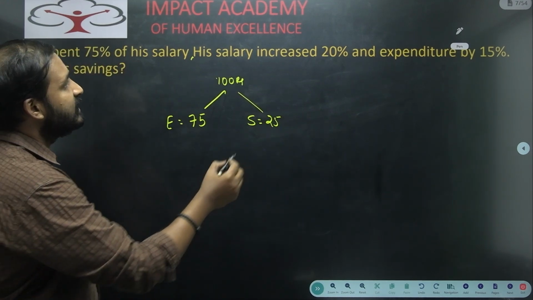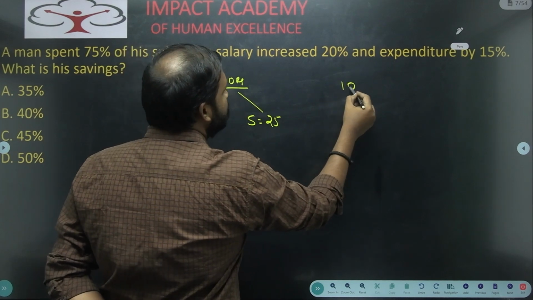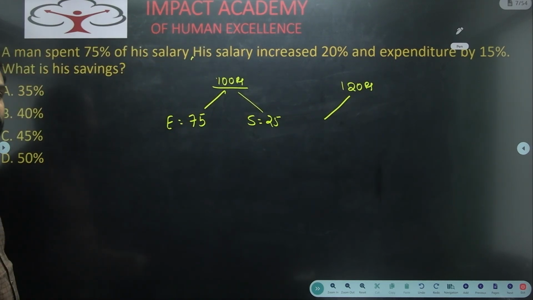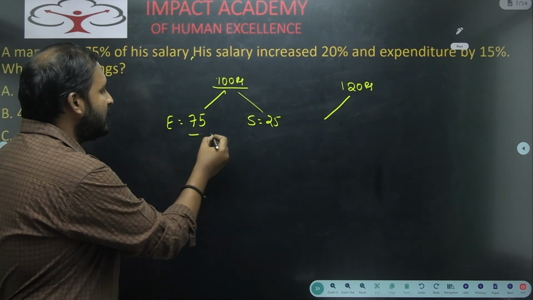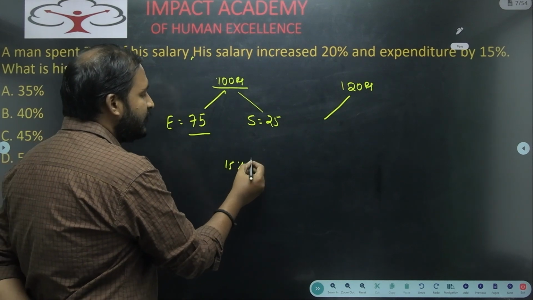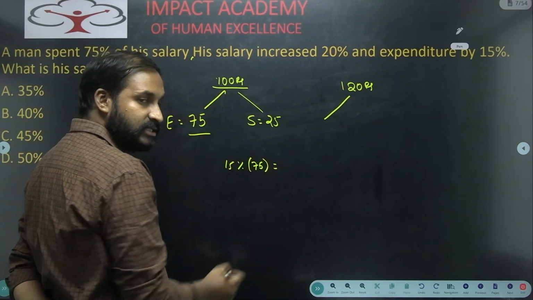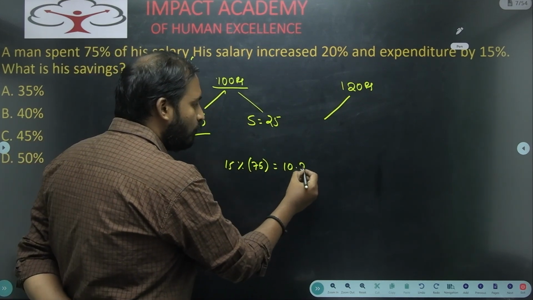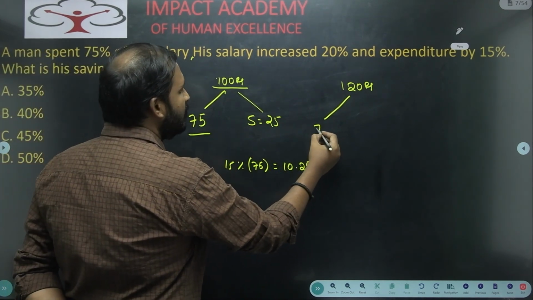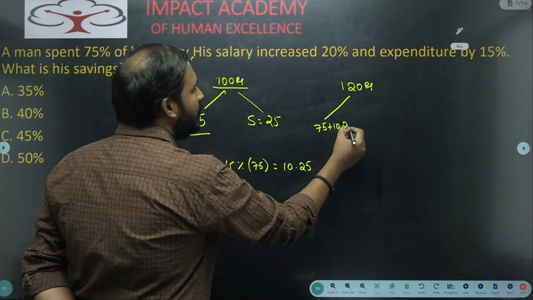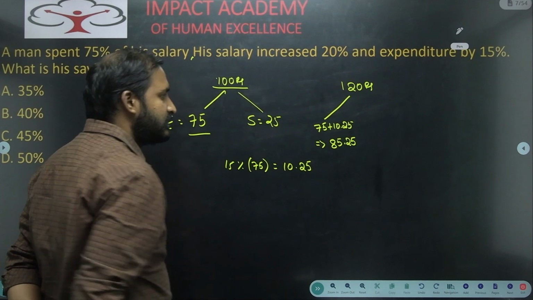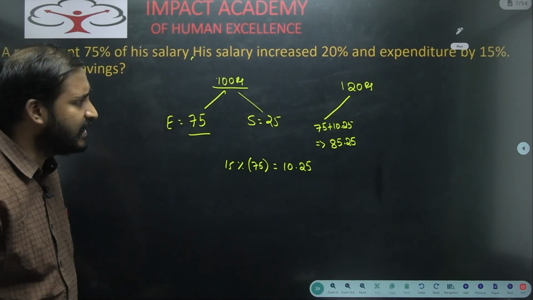Now his salary was increased by 20%. That means now his new salary is 120 rupees, and his expenditure is increased by 15%. What is his actual expenditure? 75. So what is 15% of 75? When you calculate it, what is the value you will get? 11.25. So now add 11.25 to 75. So what is the value you will get? 86.25 rupees. So now his expenditure is 86.25.